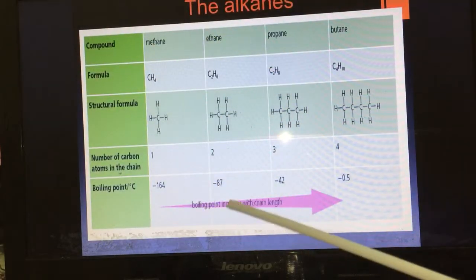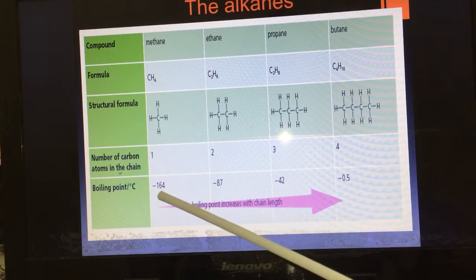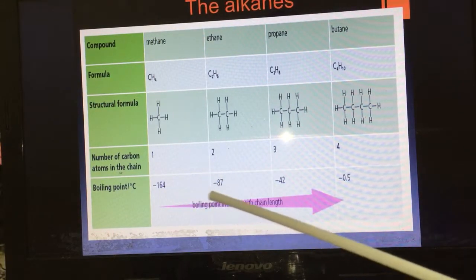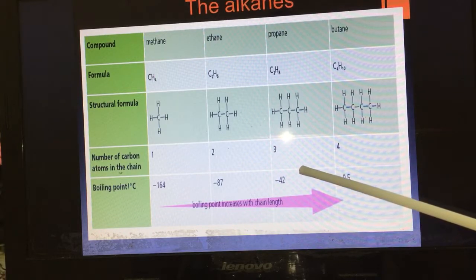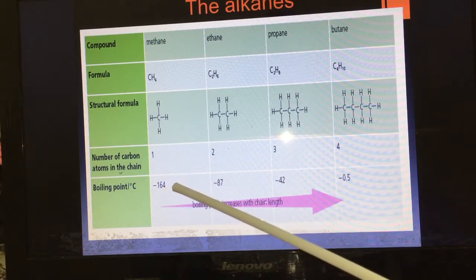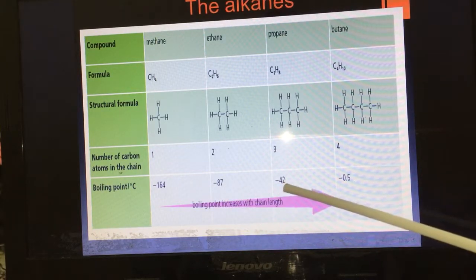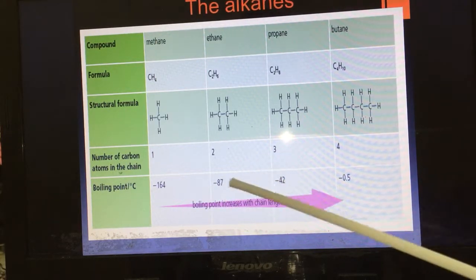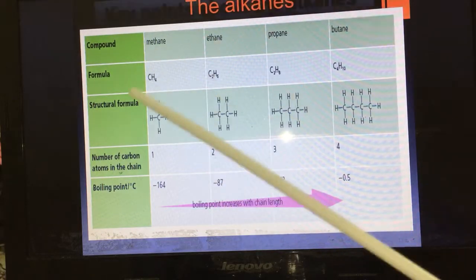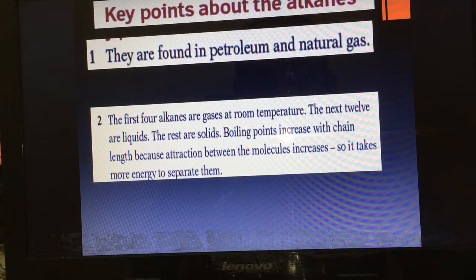Look here, boiling point. What do you notice here? By increasing chain length, the boiling point increases. Yes, increase. Negative 87 is bigger than negative 164. Negative 42 is bigger than negative 87. So the boiling point increases. Why does the boiling point increase?